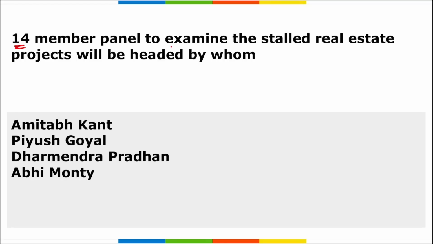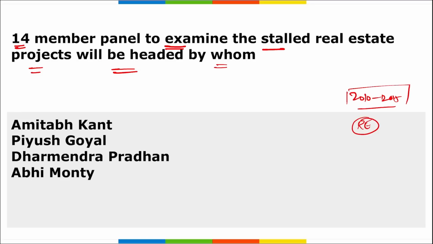Next, the 14-member panel to examine the stalled real estate projects will be headed by whom? See, during the period of 2010 to 2015, multiple real estate projects were stalled because of the errors made by the builders, or because of the wrongdoings of the builder. Many of these projects are stalled, be it commercial shops or offices, or residential buildings or flats.